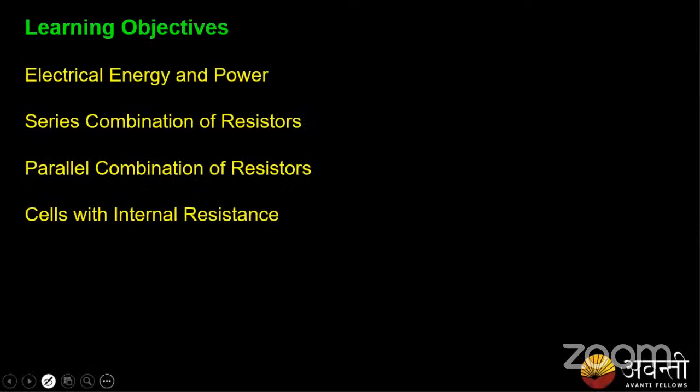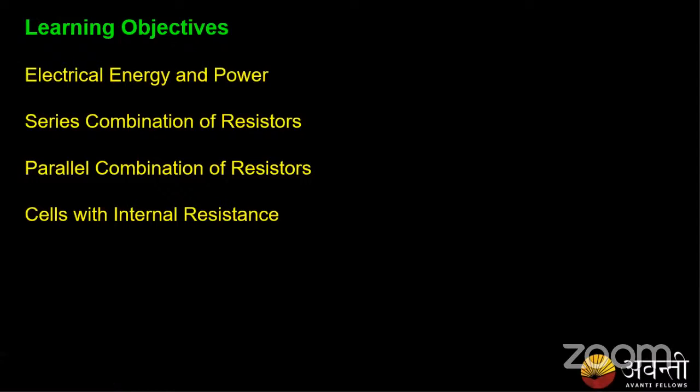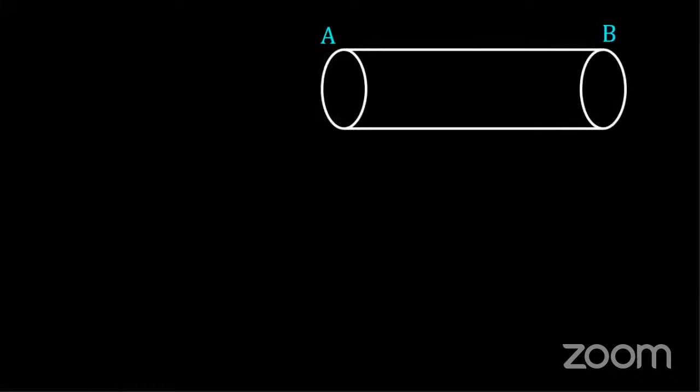So the learning objectives. We'll be learning about electrical energy and power, series combination of resistors, parallel combination of resistors, and cells with internal resistance. Okay. So first let's start with electrical energy and power.